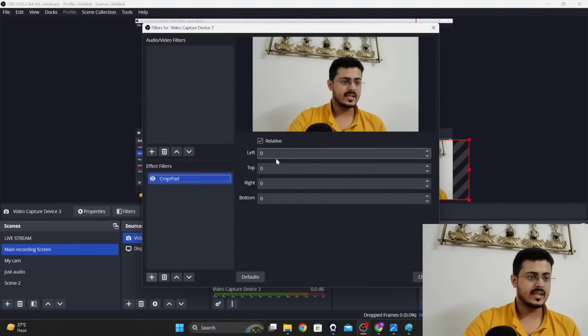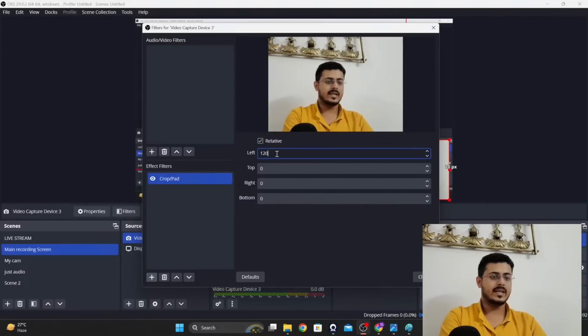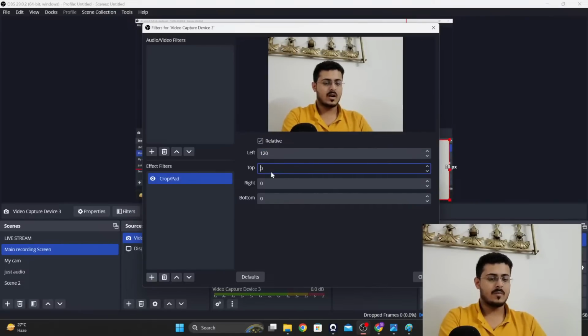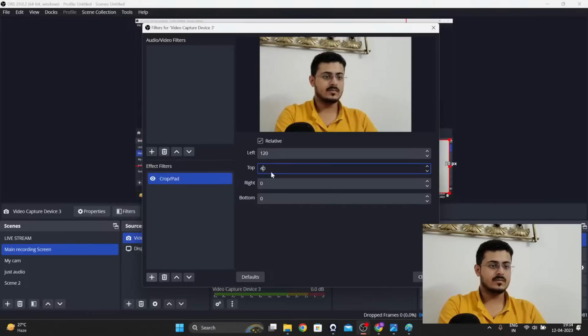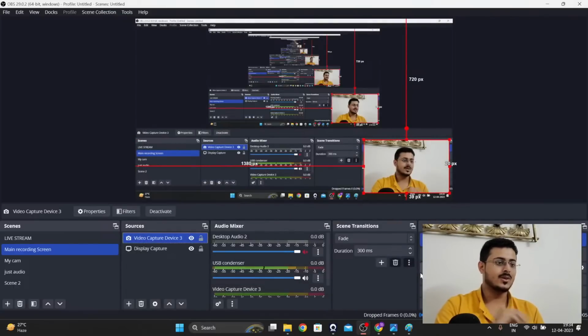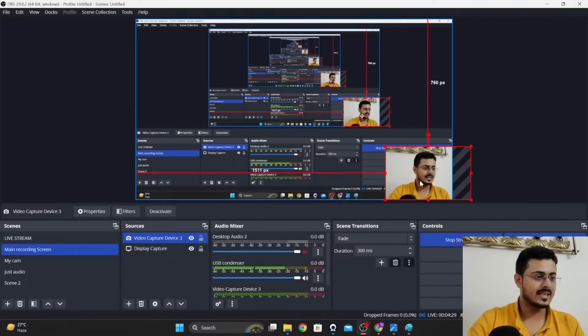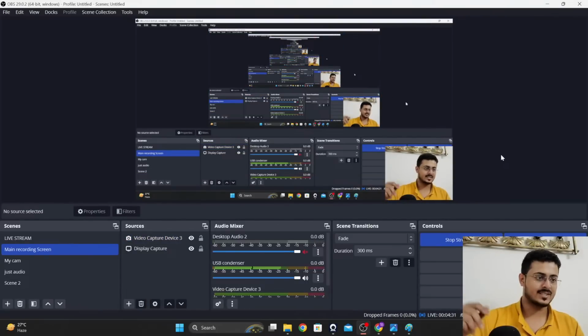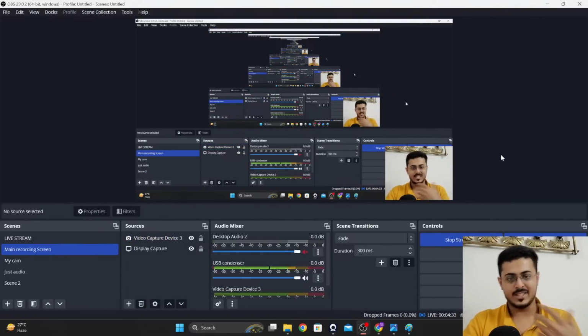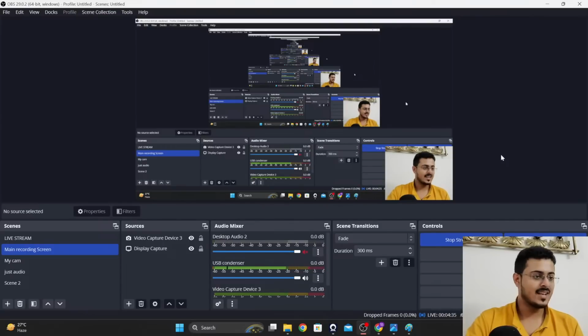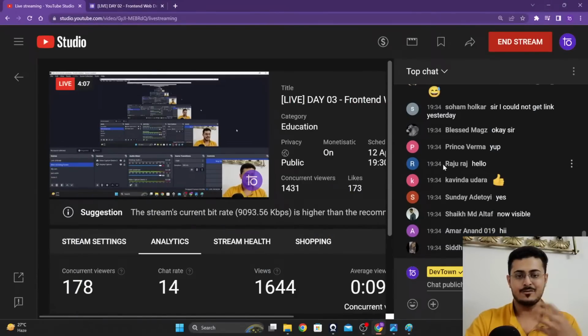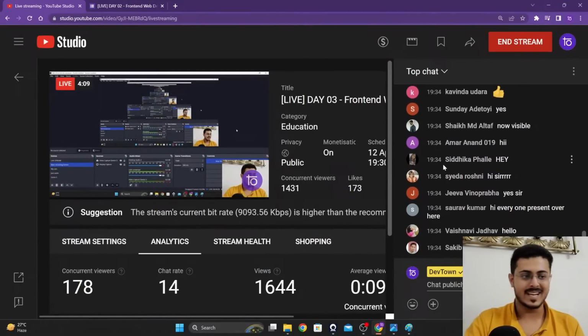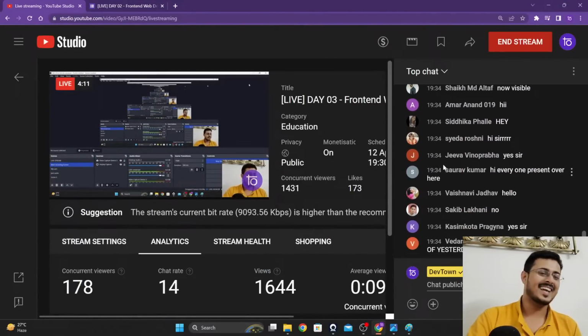Let me put up a crop of 120 on the left. Put up a crop of 40, not 400, just 40 on the top, and then close. I think this should be enough size so that you are able to look at the screen as well as see my face as well. My major point of view of not keeping videos on while teaching is that I feel as if my face is not that great and you guys will get distracted due to it. Okay, no issues in that.